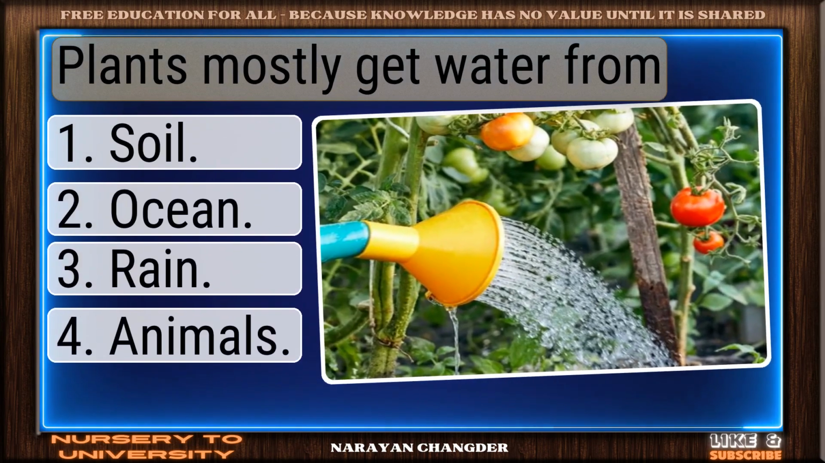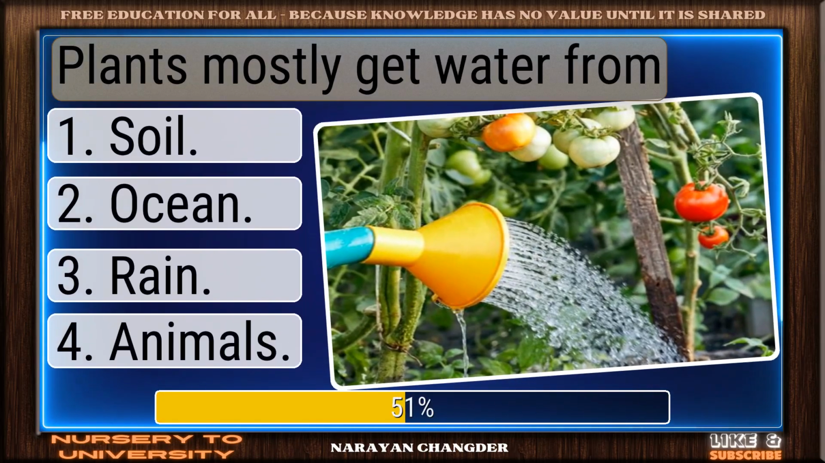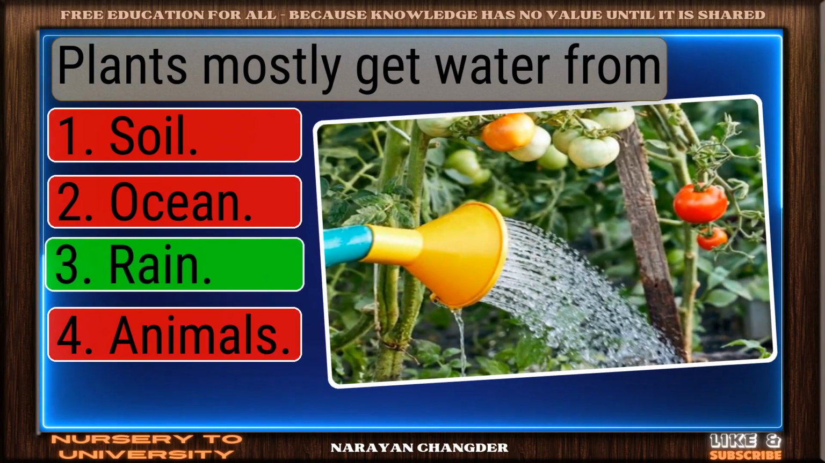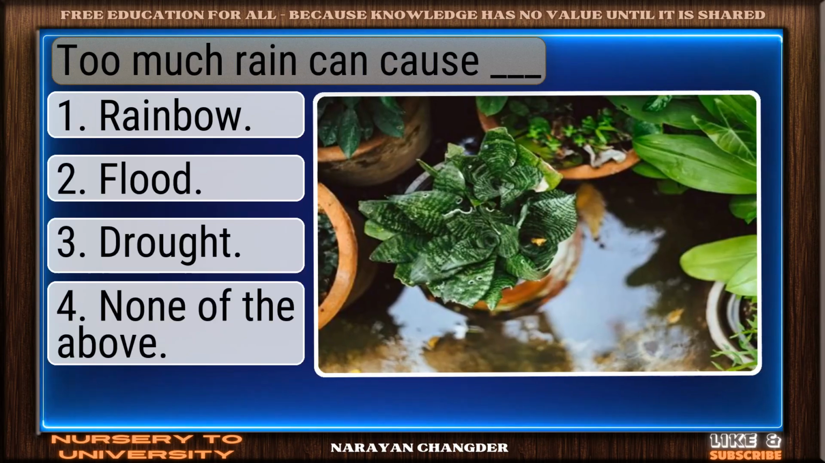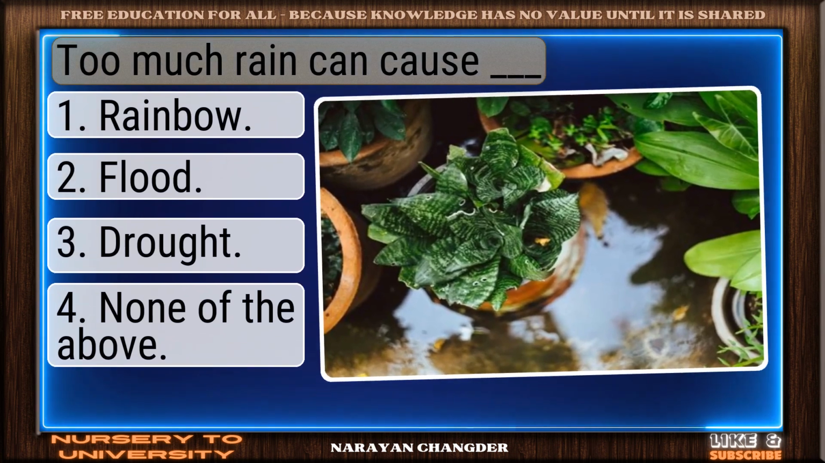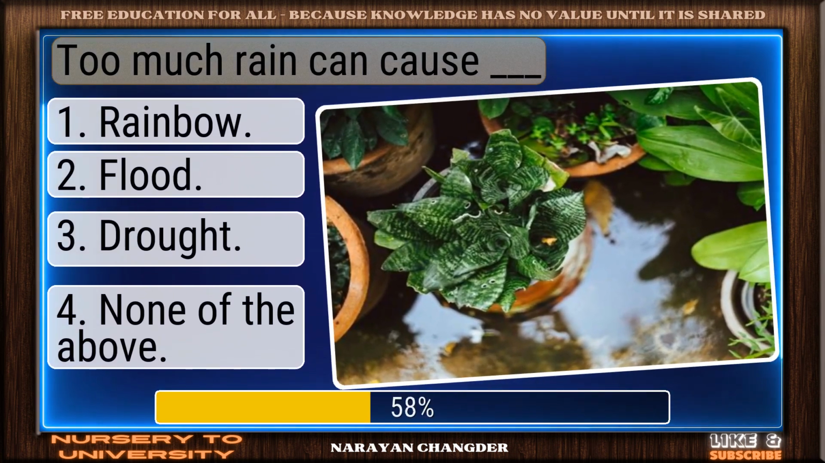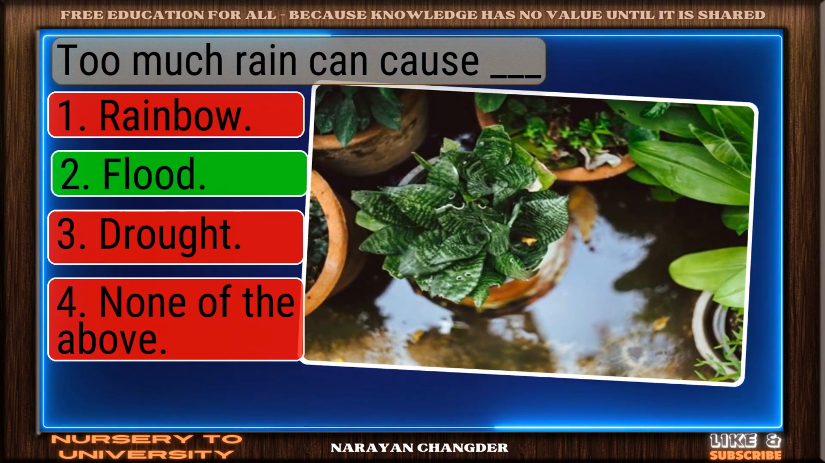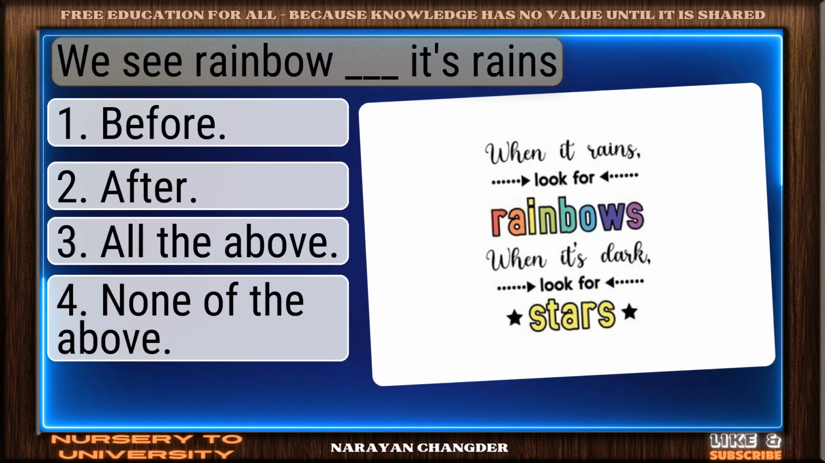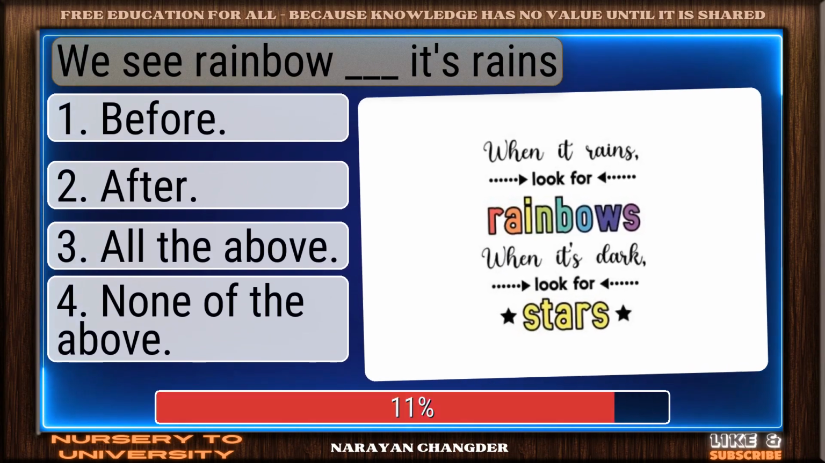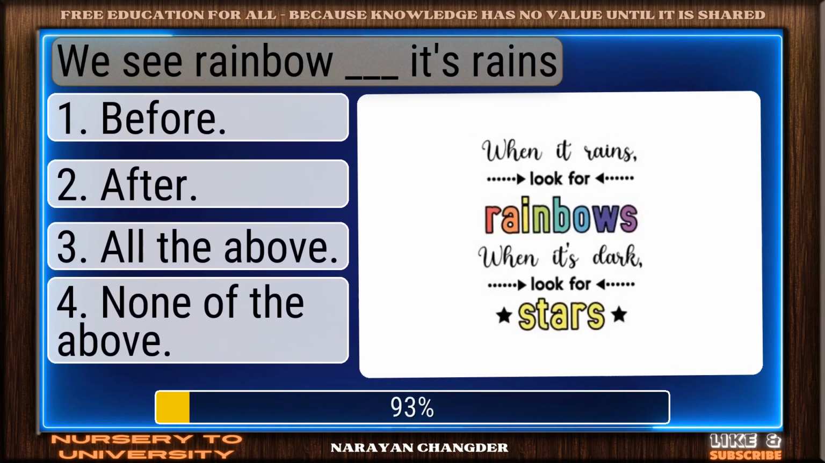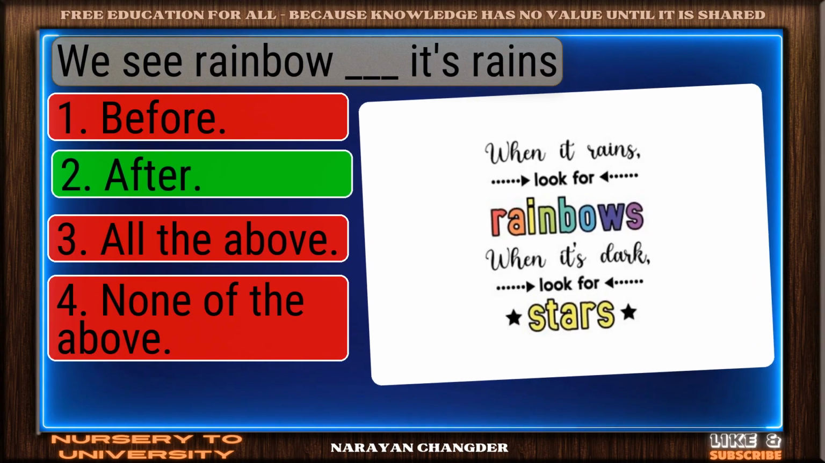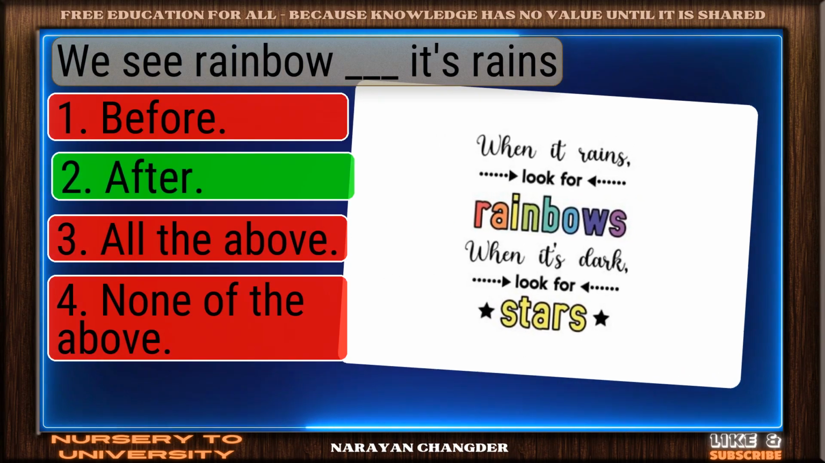Plants mostly get water from. Bravo, rain is the answer. Too much rain can cause dash. Correct. Flood is the right answer. We see rainbow dash it rains. Well done. After is the right choice.